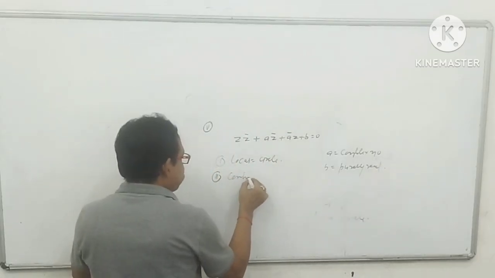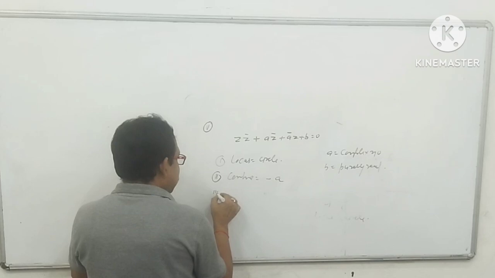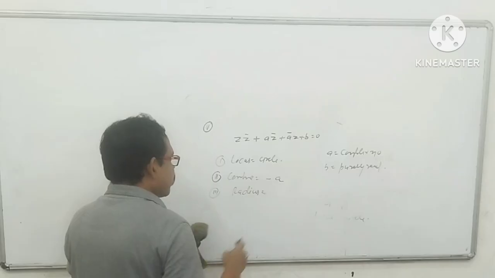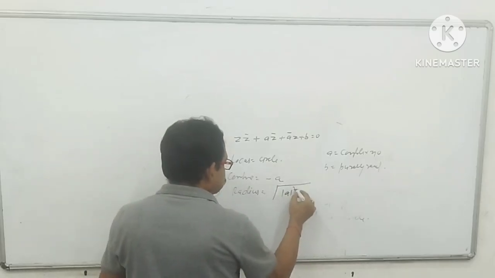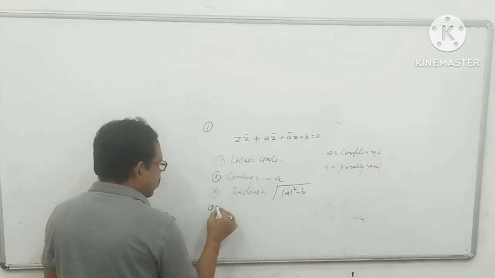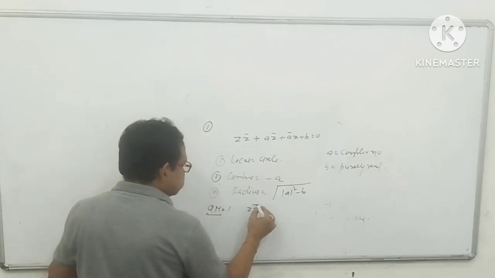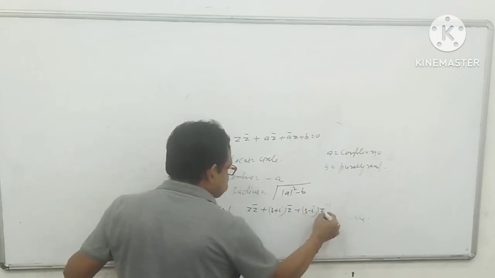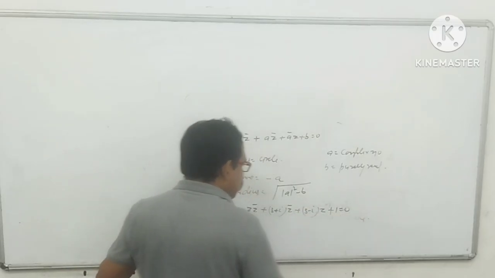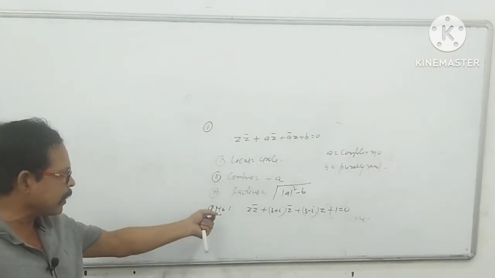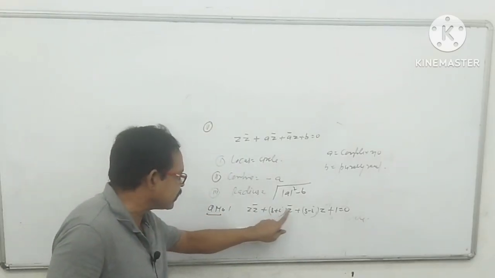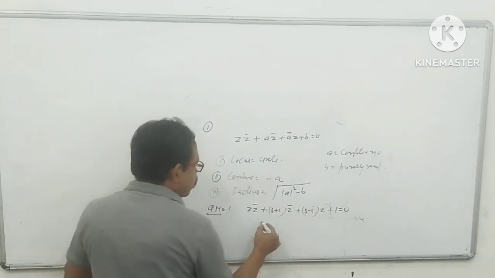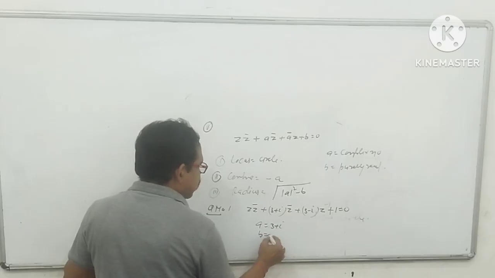The center is what, my dear student? Minus a, and the radius is what? Radius is equal to under root of mod a square minus b. Suppose I give one question, question number 1: z z bar plus (3 plus i) z bar plus (3 minus i) z plus 1 equal to 0. Suppose this question is given. First of all, by observation, this is a, this is a bar, this is z bar, this is z. Just compare this, then a equals 3 plus i and b equals 1.